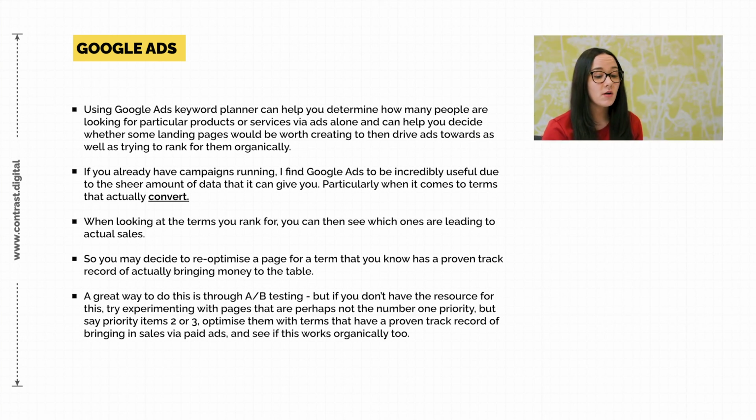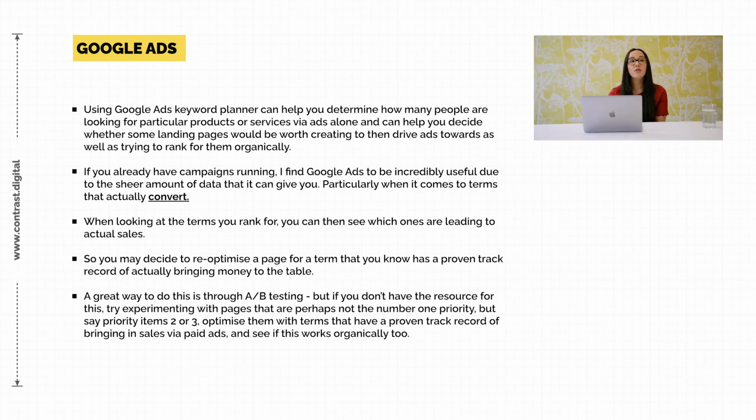It's also incredibly useful because of the amount of data that it can give you. So it will give you a specific term, the ad that appeared, and the text that was written on there to entice a person to click on that, the page that they landed on, and whether or not they bought something and how much that transaction was worth. So if you see, in fact, you're not trying to rank for some terms that are already in AdWords, but you can see that they are converting loads, again, it could be worth looking at that data to then maybe optimize your pages for that particular term to try and rank for that.